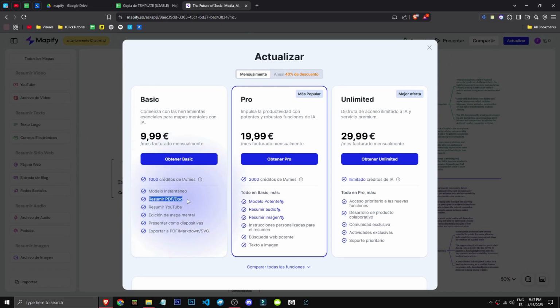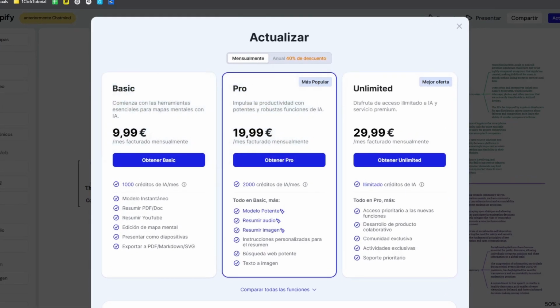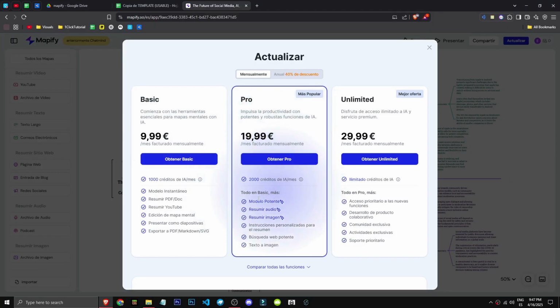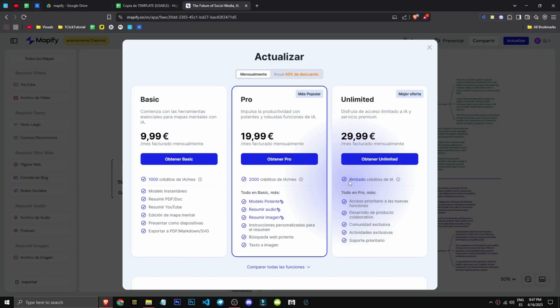Instant model, summarize PDFs and docs, summarize YouTube plus mind map editing, create slick slides, export to PDF and markdown, SVG. Pretty good for a free trial, right? Pro, 2,000 AI credits. Powerful model, summarize audio. Oh, and summarize images too. Now I can summarize images. Custom summary instructions. Powerful smart web search. Sorry. Text to image. Unlimited plan, €30 monthly.